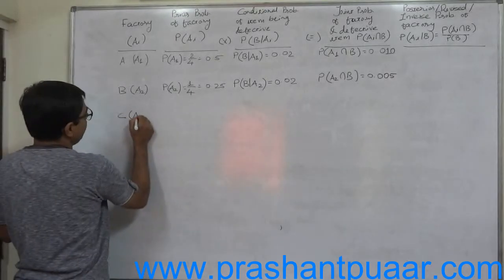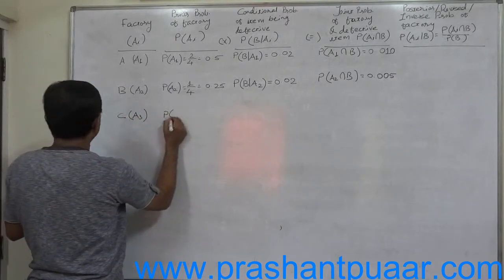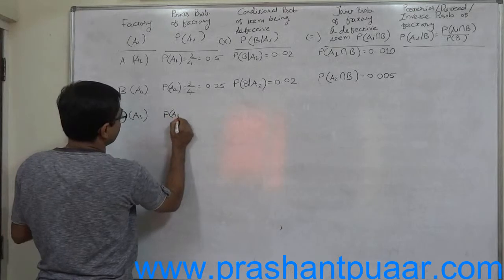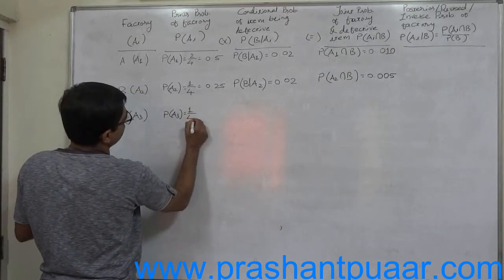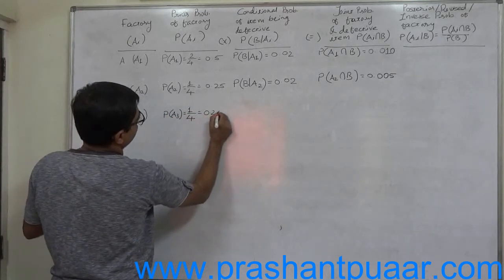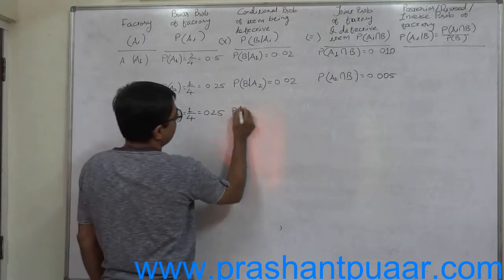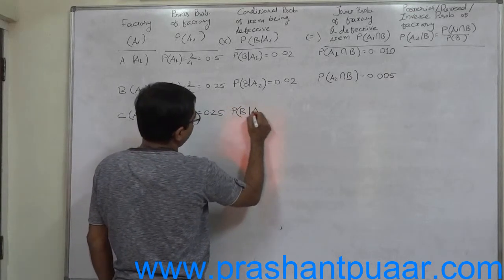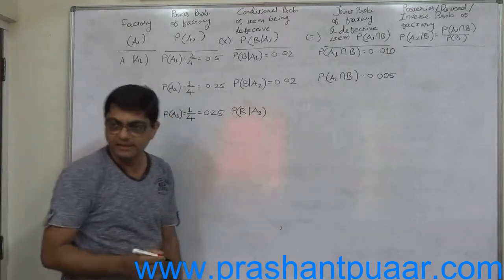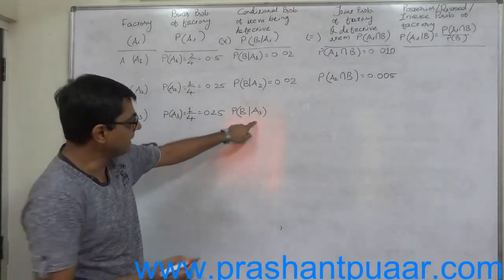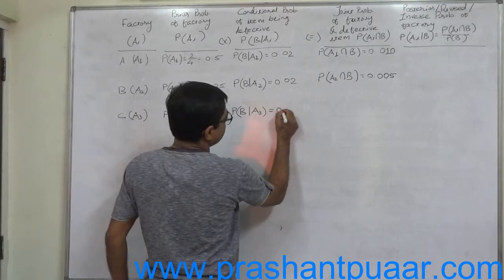Factory C or event A3. Probability of A3 equals 1 by 4 or 0.25. Now probability of item being defective if manufactured by factory C, that is P of B given A3, is 4%, 0.04.